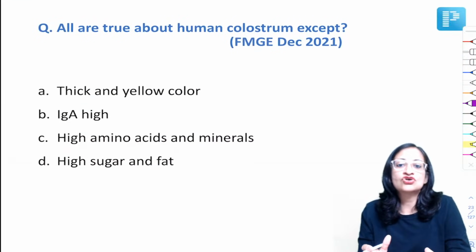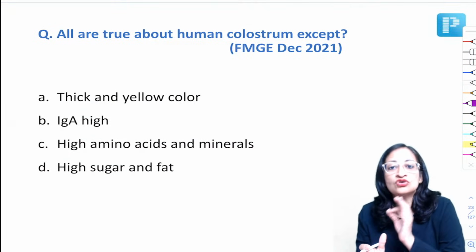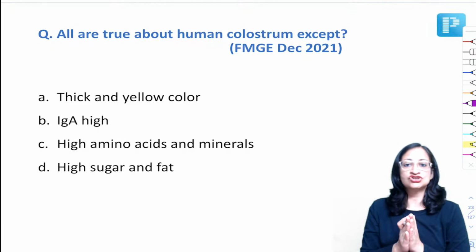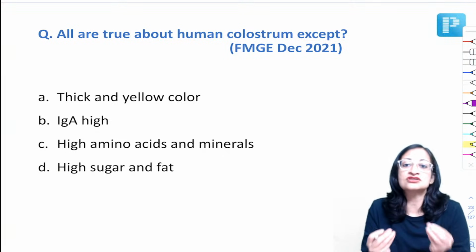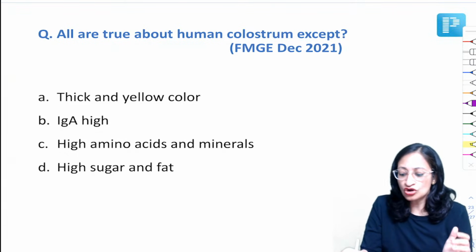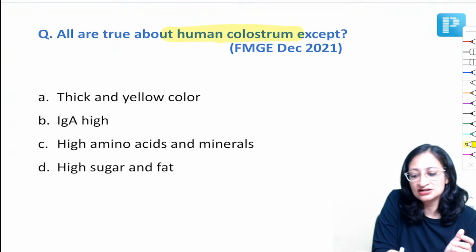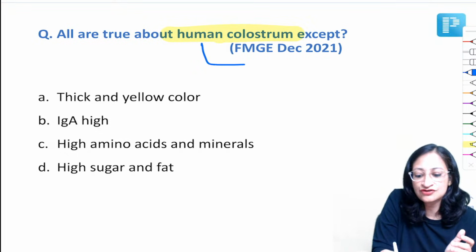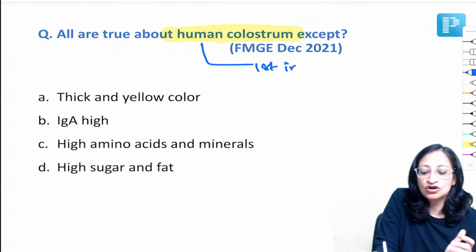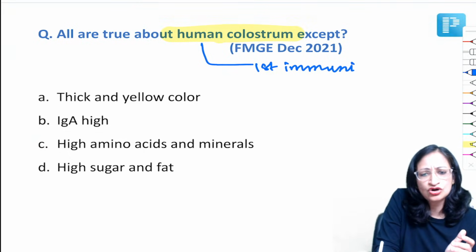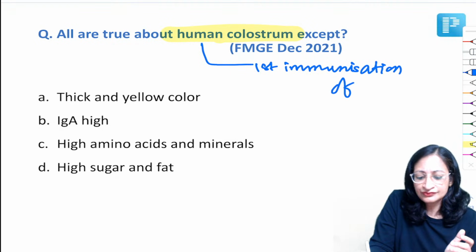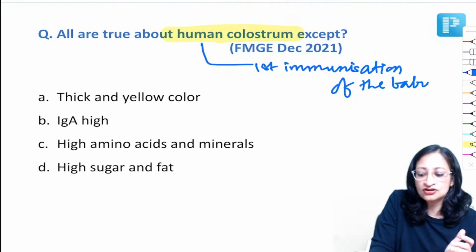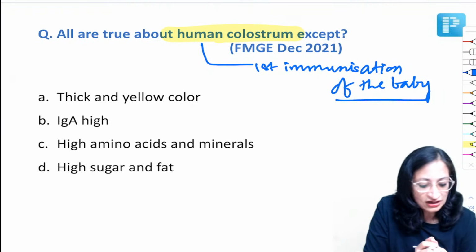So all are true about human colostrum except, so we all know colostrum is the thick yellowish milk that comes initially in the first 72 hours after birth. Now colostrum is so rich in nutrients that it is in fact known as the first immunization of the baby, because it contains macrophages, immunoglobulins. Okay, so it is called the first immunization of the baby. So all of the following are true about colostrum except. So let us see the answers.